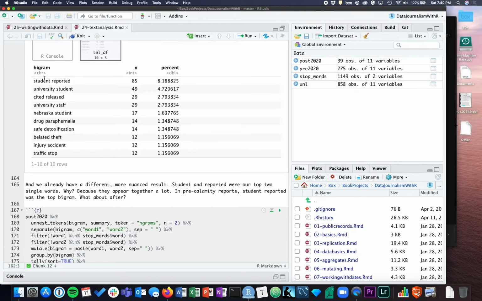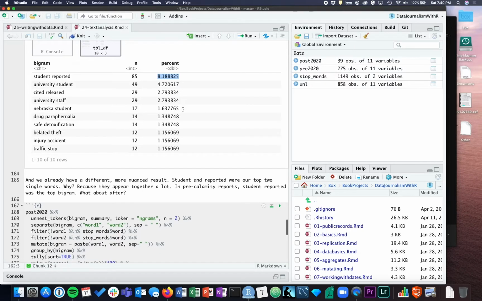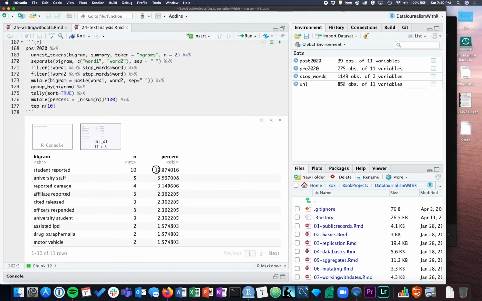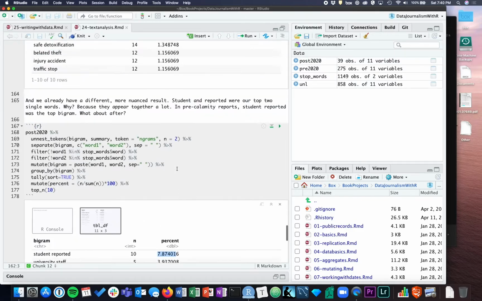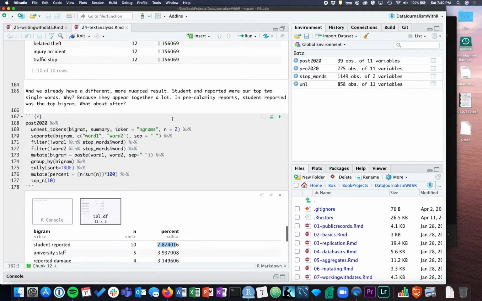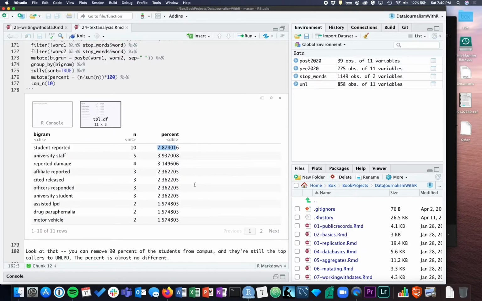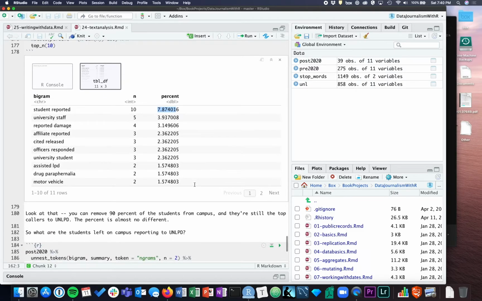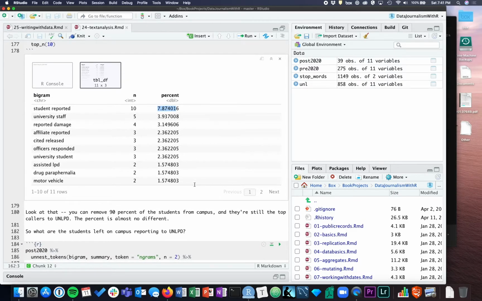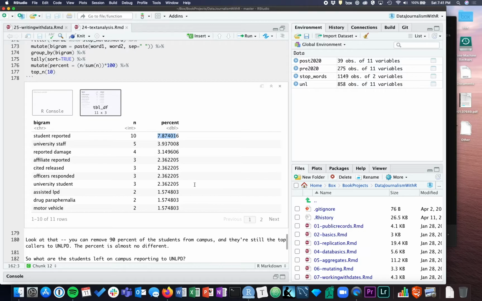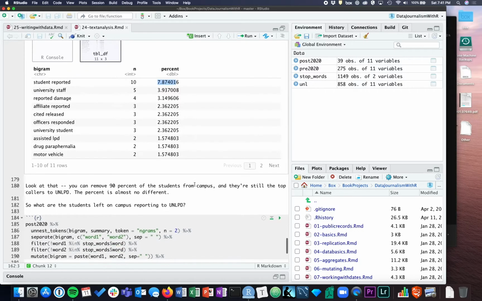And notice, student reported is 8.1% of all of the bigrams before. It's 7.87 now. So basically 8% and 8%. That I think is really, really interesting. You removed 90% of the students from campus, and still you have students reporting everything everywhere.